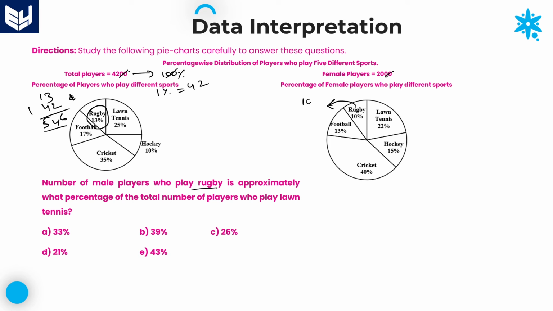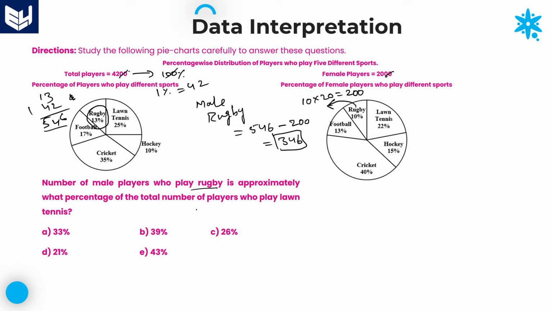So 10 percentage is equal to 10 into 20, which is equal to 200. So male players who are playing rugby is equal to total 546 minus female players who are playing rugby 200. Therefore the remaining candidates are 346. This 346 is the number playing rugby from the male category.